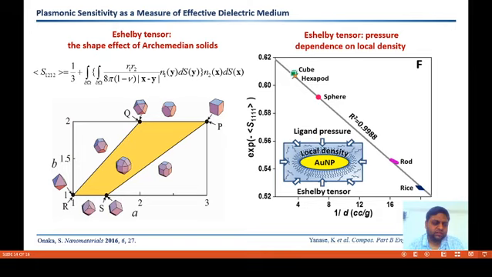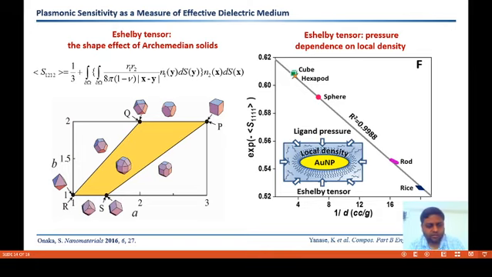And with this, we found that S111 becomes a linear function of specific volume, that is, the inverse of the local density is the specific volume for the attached ligand. So, which states that if we can simply calculate the HLB tensor from a given nanoshape, we can easily predict the sensitivity from the linear response function which appears here.